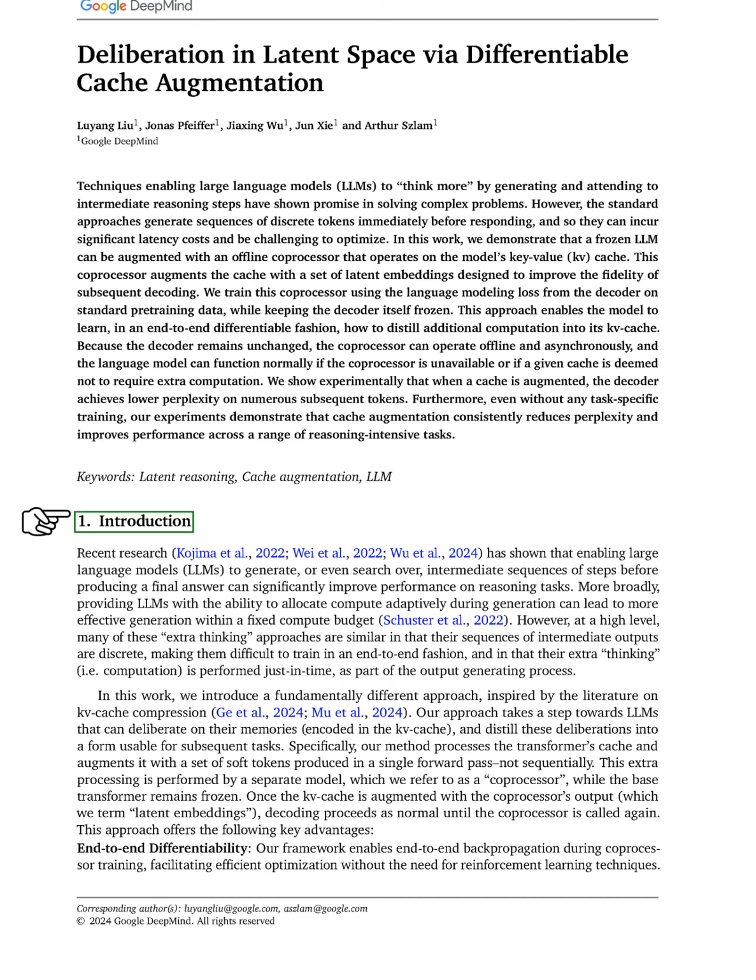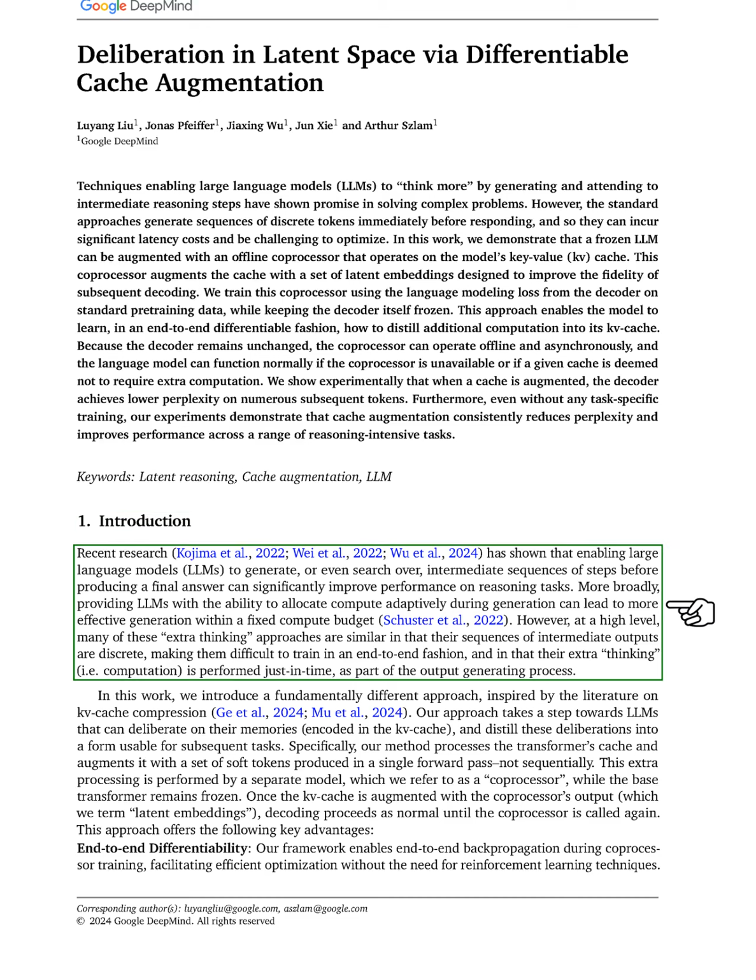Section: Introduction. In this section, we discuss how recent studies have shown that allowing large language models, LLMs, to generate or search through intermediate steps before arriving at a final answer can enhance their performance on reasoning tasks. We recognize that giving LLMs the ability to adaptively allocate computational resources during generation can also lead to better outcomes within a fixed computational budget. However, many of these methods involve discrete intermediate outputs, making them challenging to train in a straightforward manner, and their additional computation occurs just in time during the output generation.